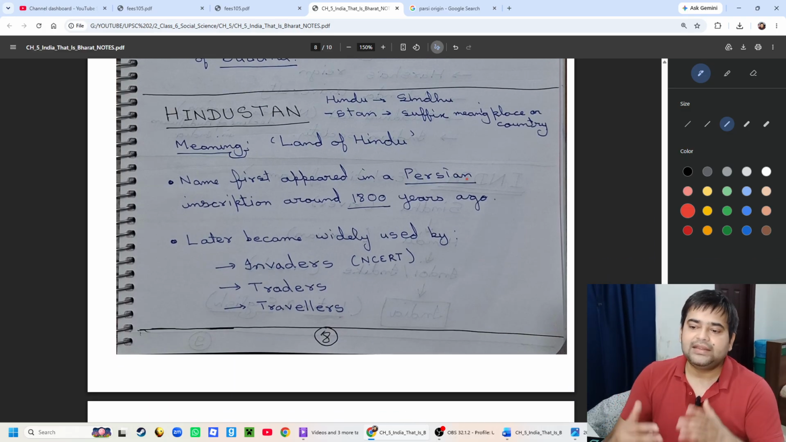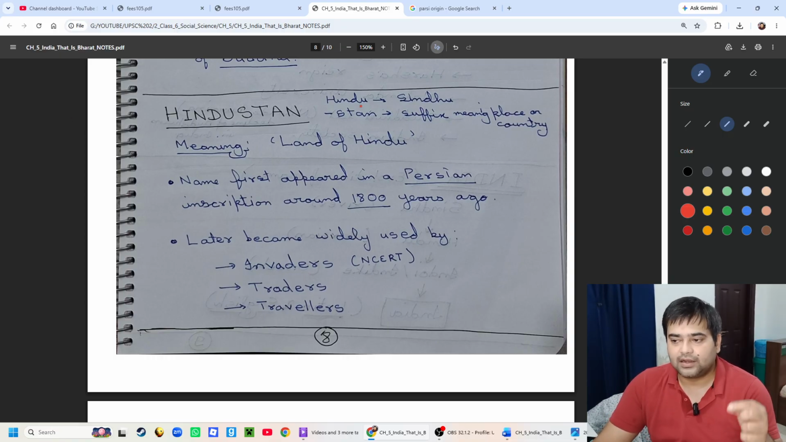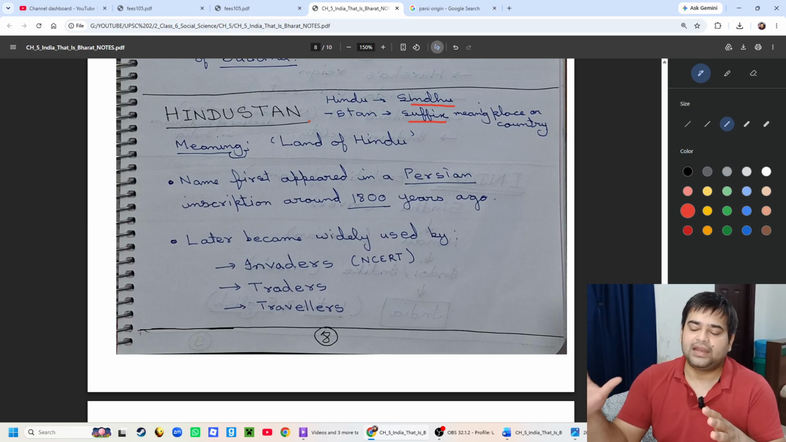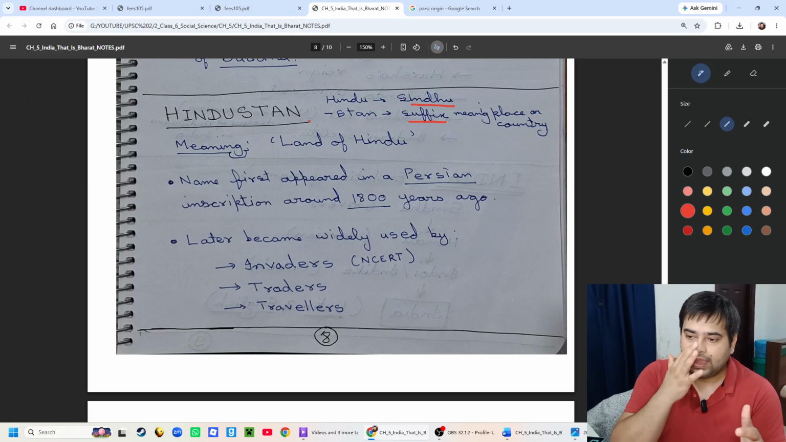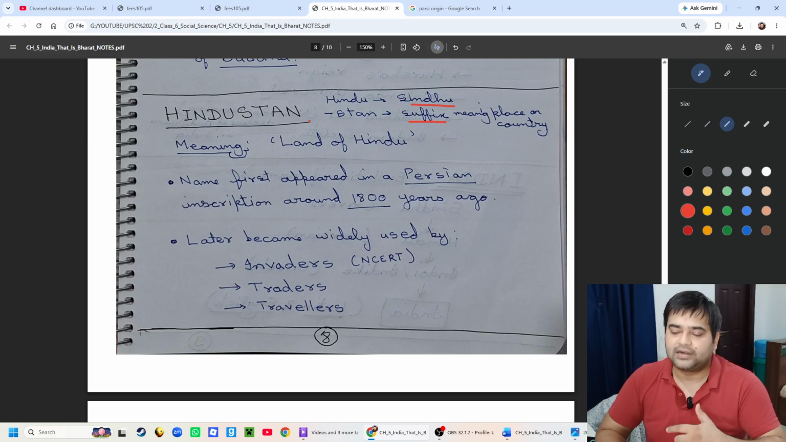Okay. Then there is a word Hindustan, that is formed by the two words Hindu and Stan. Hindu again originated from the Sindhu river, and Stan is a suffix meaning place or a country. Like Pakistan and Hindustan. So Stan is the suffix for the country.